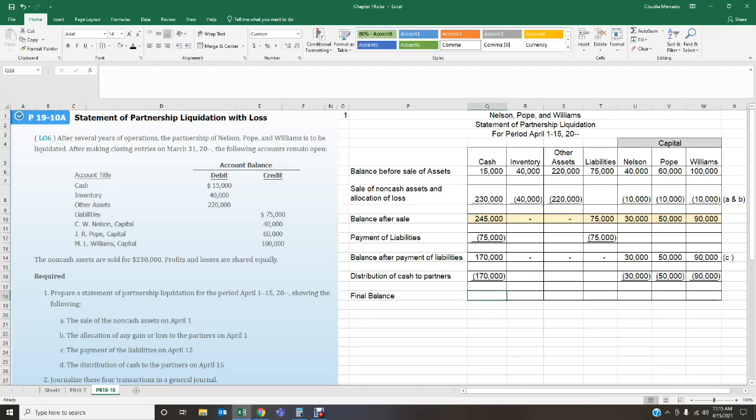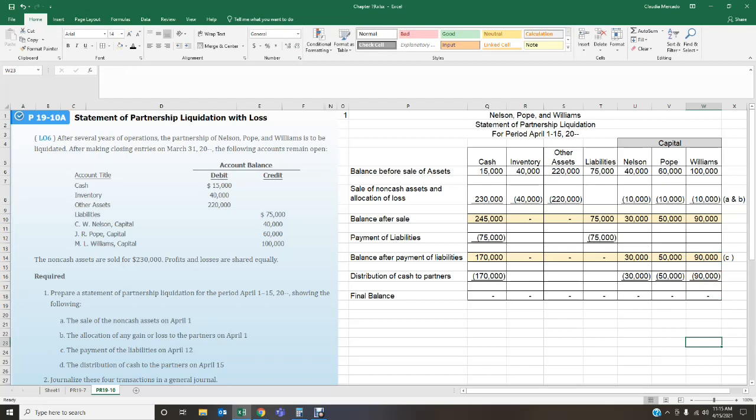So now I can get my ending balance. Your ending balance is going to be that balance after your liabilities, and you subtract the distribution to the partners. So you had 170, you distributed out 170, so cash is 0. Inventory had already been zeroed, other assets had been zeroed, liabilities had been zeroed. Now we're also zeroing out the capital. We had 30,000, we paid it out, that gives me 0. We had 50,000, we paid it out, now we have 0. We had 90,000, we paid it out, now we have 0.